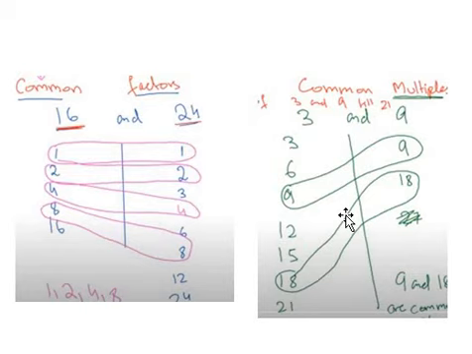For 3 we have listed; for 9 let's do it. 9 into 1 is 9, 9 into 2 is 18, and when we do 9 into 3 we get 27. 27 is greater than 21, so there's no point in listing this. Now when we talk about the common ones, we have 9 and 18 only, so 9 and 18 are the common multiples.